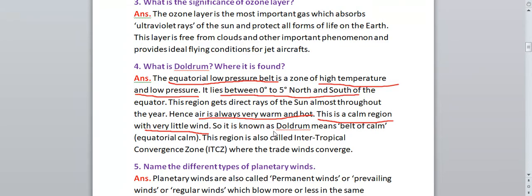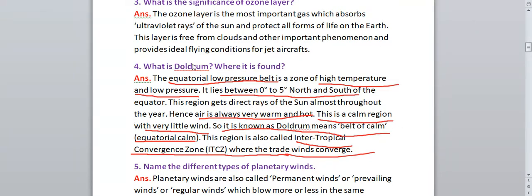So it is known as doldrum. So what is the meaning of doldrum? Belt of calm. Okay, why is it called belt of calm? Because it is a very warm and hot region with very little wind. That's why it is called doldrum, meaning belt of calm. Also known as equatorial calm, right? This region is called intertropical convergence zone, ITCZ, where the trade winds converge. What will the trade winds do? They will converge over there. Converge means they will come and collect at a place, right?